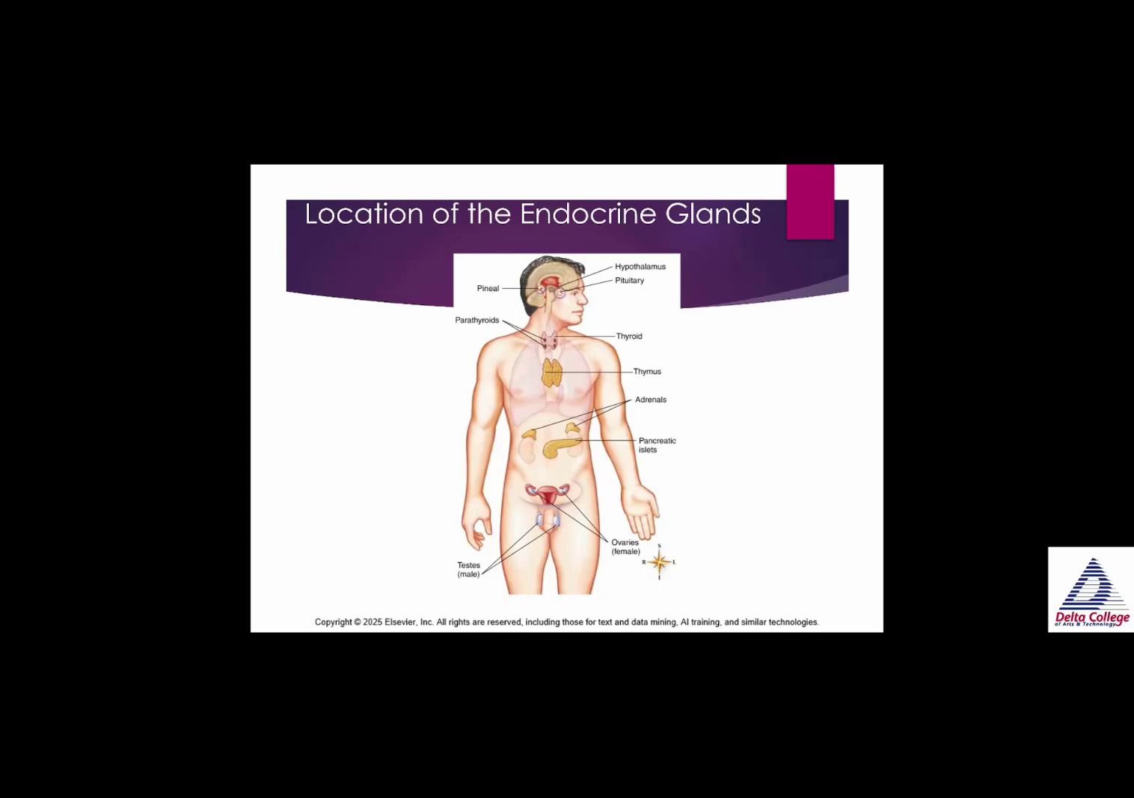So this here will show the endocrine glands. If you'll notice, we have our hypothalamus. You can see the pituitary gland, the pineal gland. You see the thyroid, and on either side of the thyroid, you have the parathyroids. You see the thymus down on the mediastinum. You see the adrenal glands over the kidneys, the pancreas or the pancreatic islets, ovaries in females, and then testes in males.